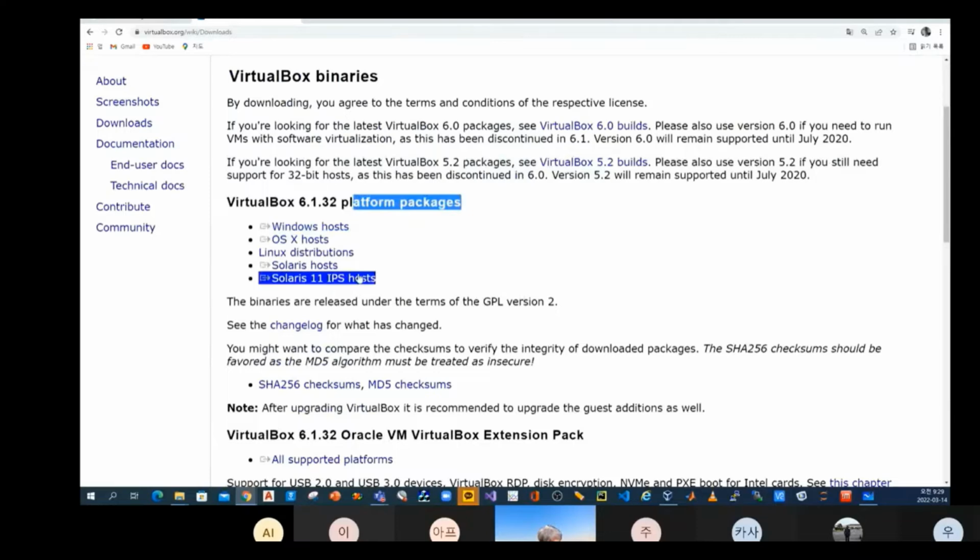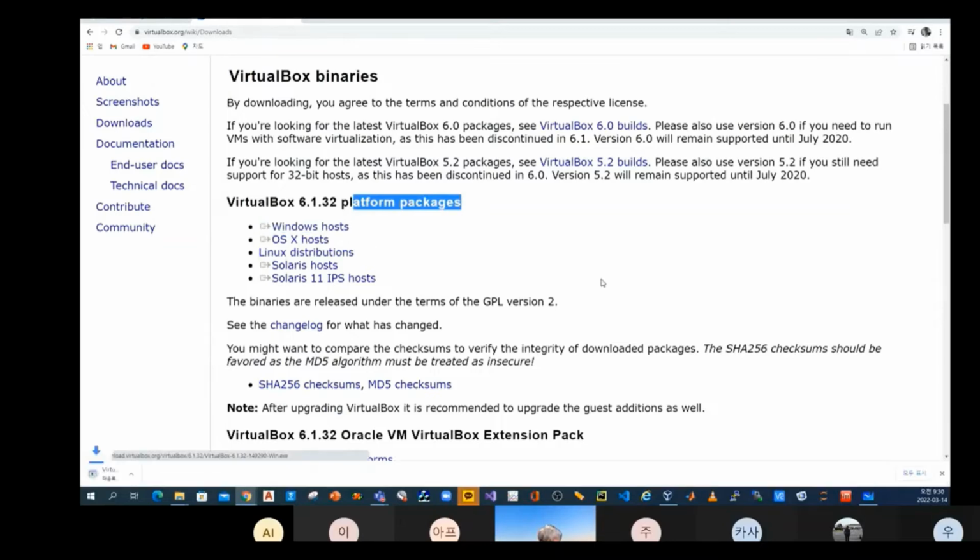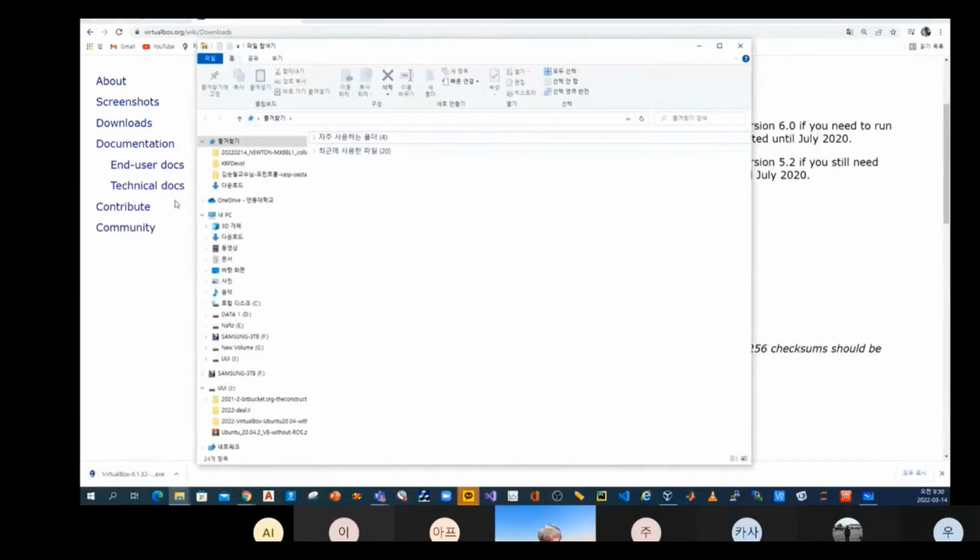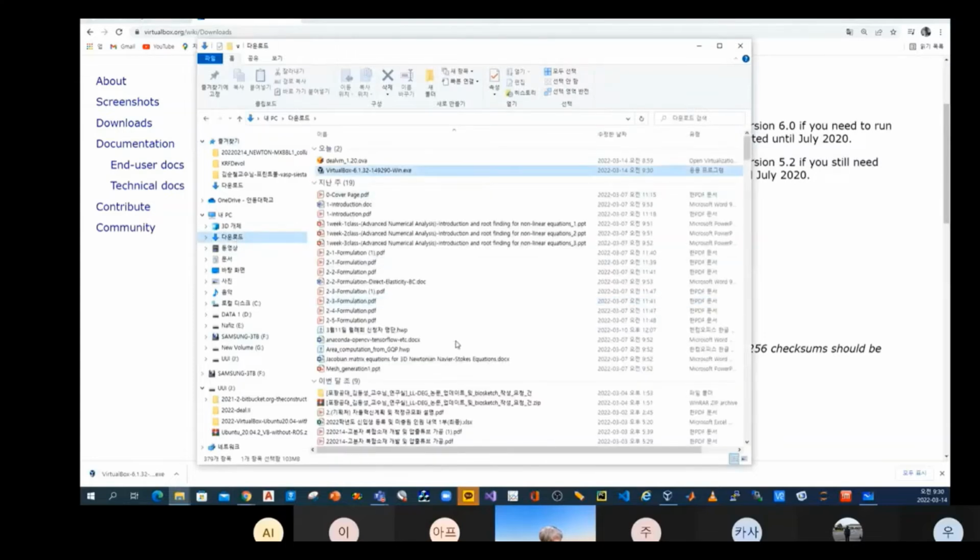Platform means many different operating systems, Windows, Linux, and so on. In my case, I use the Windows system, so I click here, Windows hosts. If you open the file explorer, you can see the download here. This one is VirtualBox. You can double click here.